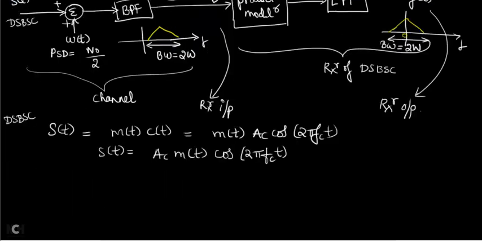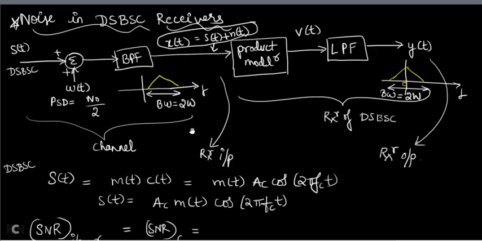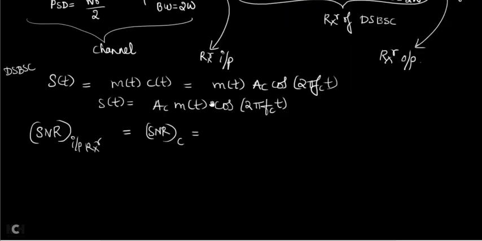Now we have to find out the SNR at the input of the receiver. SNR at the input of the receiver can also be called the SNR of the channel. So now see what SNR is. At the input of the receiver, signal is also there, noise is also there. Signal power divided by noise power: S square of t divided by N square of t. That is the SNR formula. SNR at the input of the receiver is signal power S square of t divided by noise power.